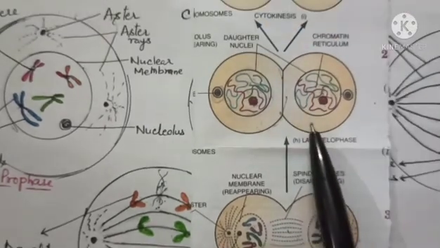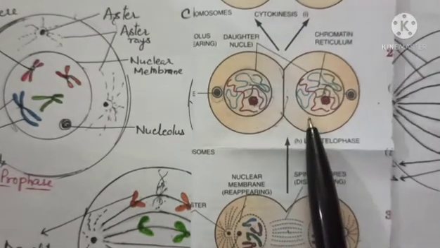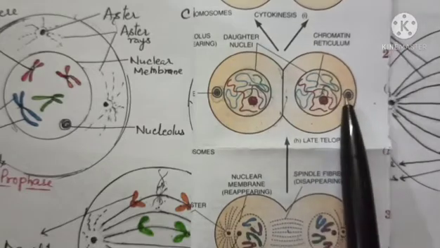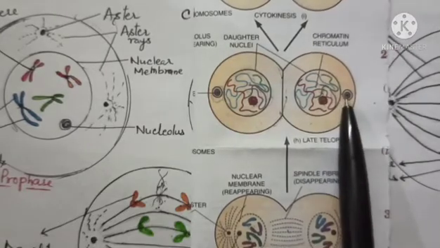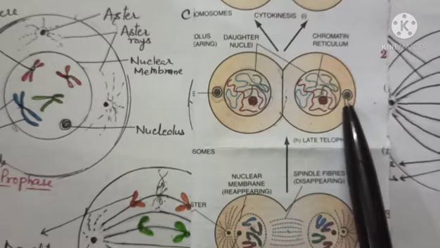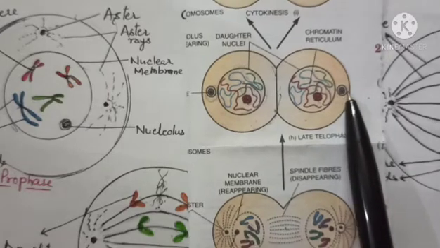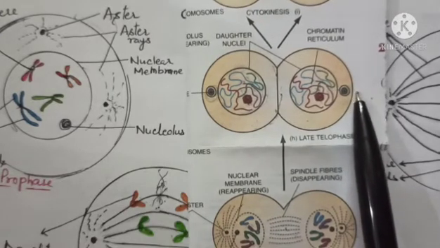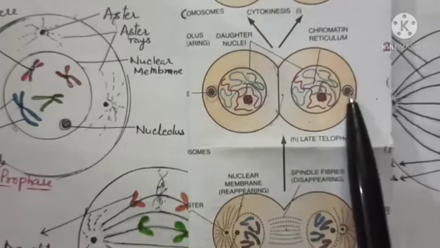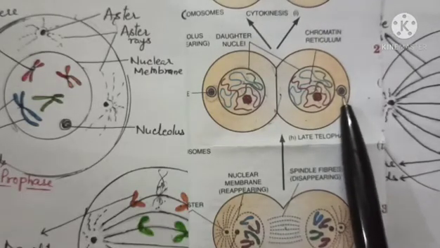When they disappear, the centrioles start duplicating, and these are surrounded by a centrosphere again, producing a centrosome near each daughter nucleus.